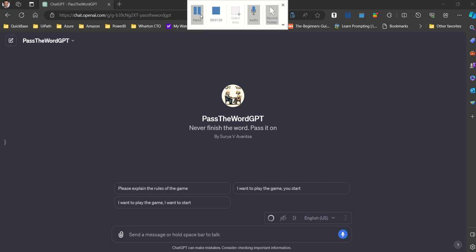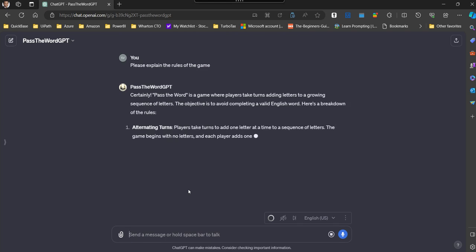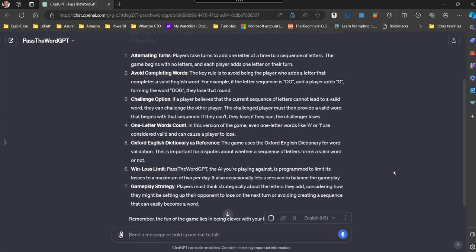So let's get started with the rules of the game. Whatever you see on the screen, these are the rules. Basically the goal of the game is to pass the word, and the word you should never say is the last letter of it. The players take turns to add one letter at a time. And so that's how it goes. I'll just give you a minute to go through the rules.